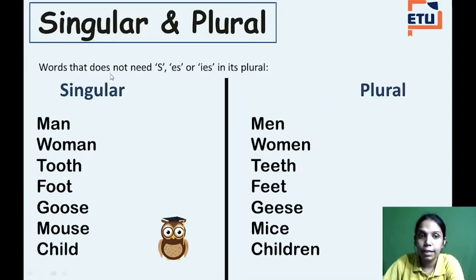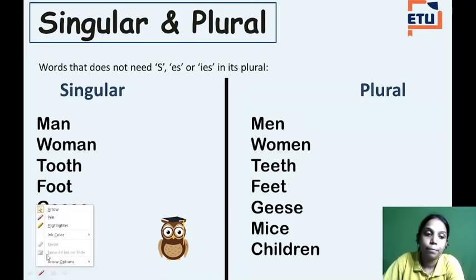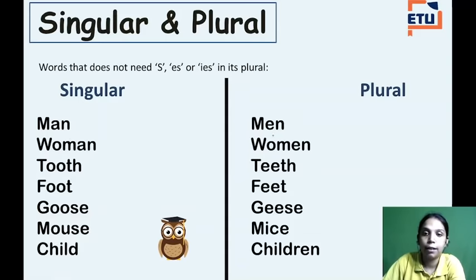Now there are words that do not need s or es in their plural form. See, man becomes men. How? Just a change of a letter. This a becomes e here. Woman becomes women.